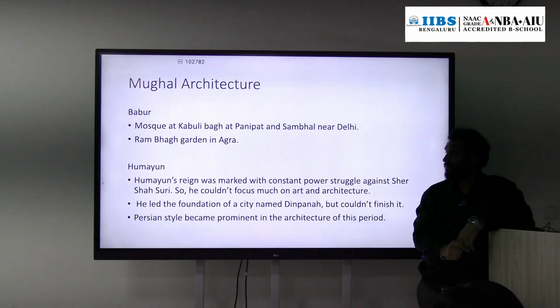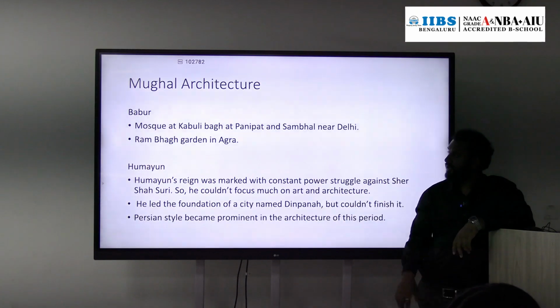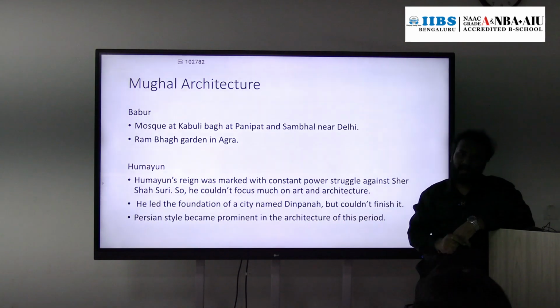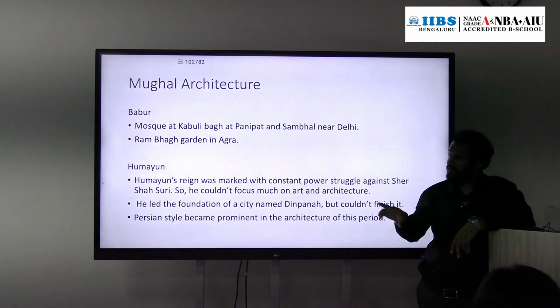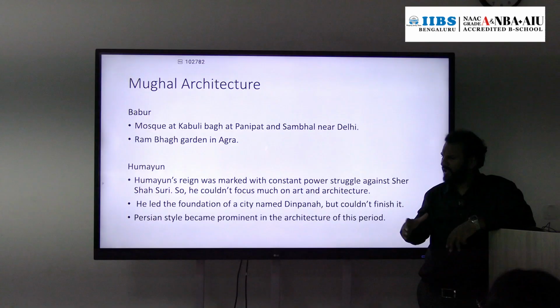During Babur's time, a mosque was constructed at Kabuli Bagh, Panipat. There he constructed one mosque, and another at Sambal near Delhi. And the Ram Bagh garden in Agra. So this is the contribution of Babur to Mughal architecture.